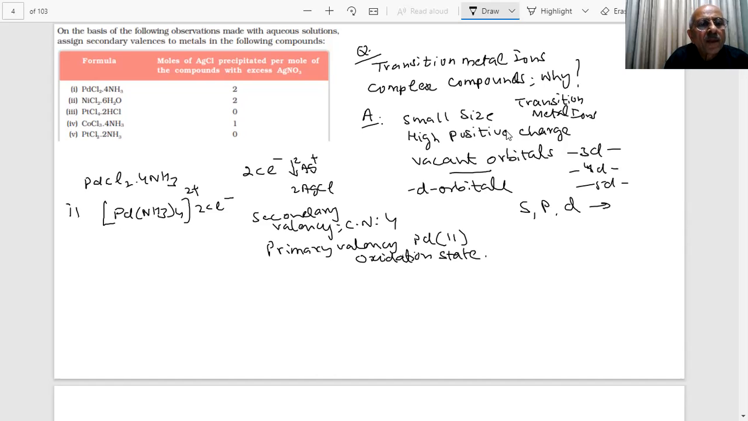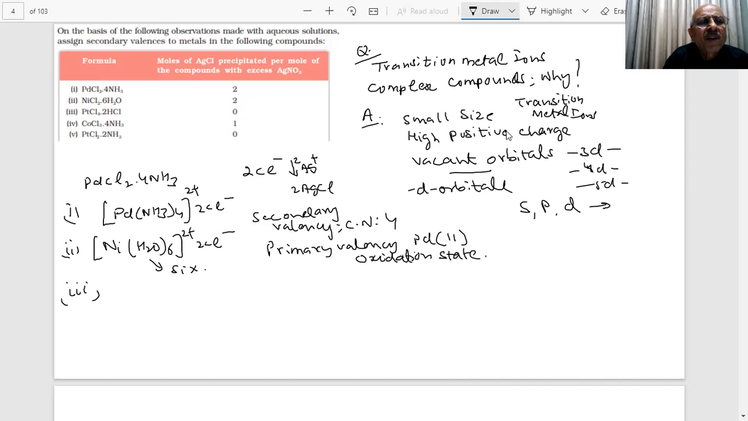[Ni(H2O)6]Cl2, with 2Cl minus outside, so this is plus 2. The secondary valency will be 6. Third one will be PtCl4·2HCl, that is [Pt(HCl)2]Cl4. The secondary valency will be 2.